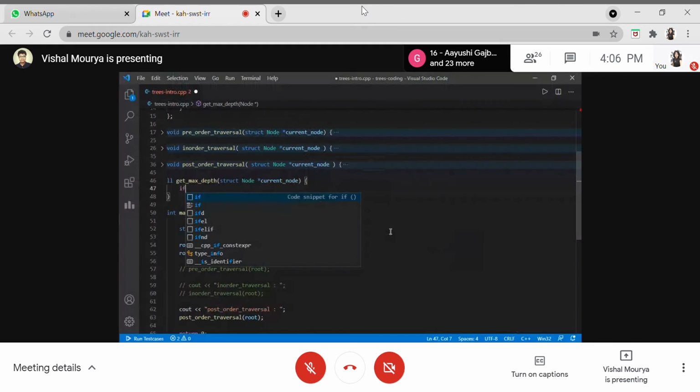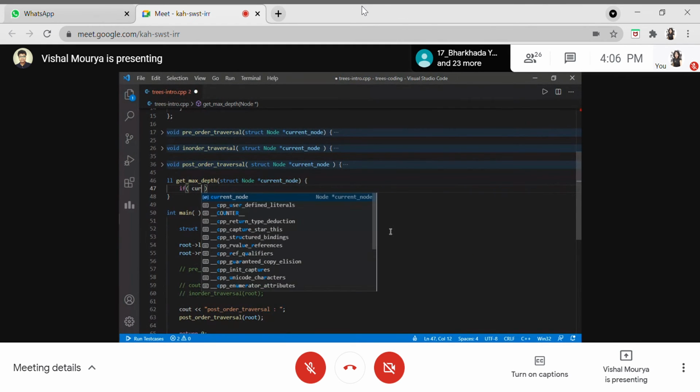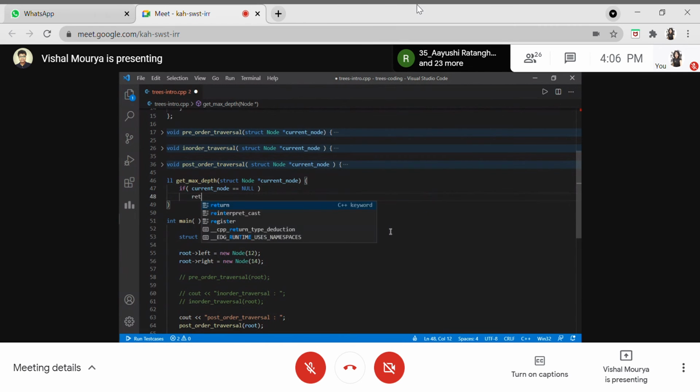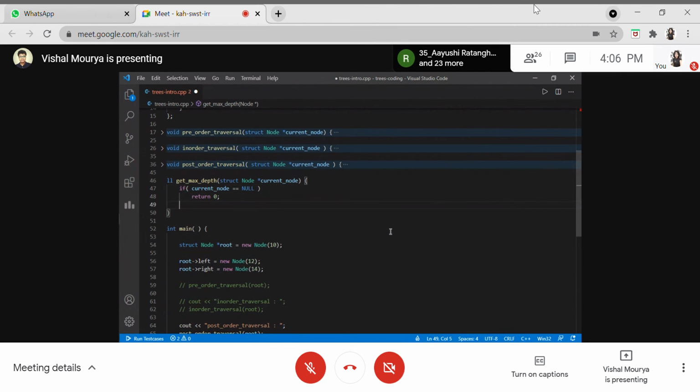We'll be first checking the maximum depth function. First we need to check if the current value is null. If it is null, then there is actually no need to calculate. It is the base case for this, so our recursive function will return from that particular point.